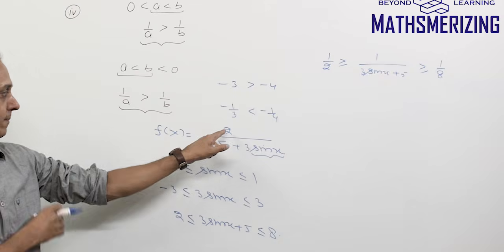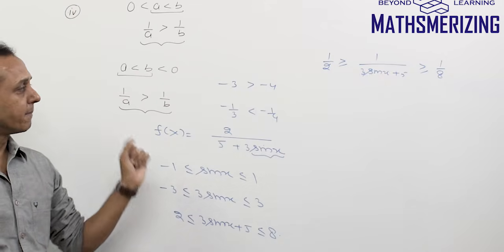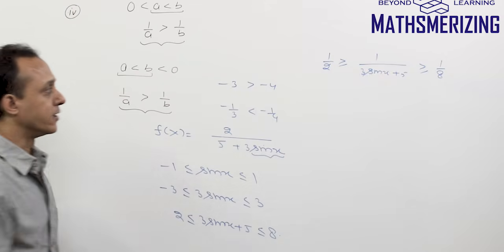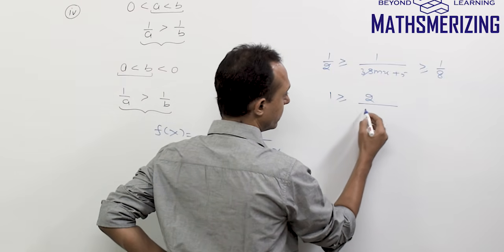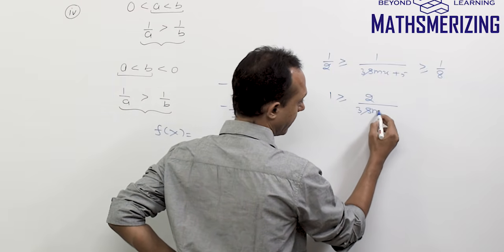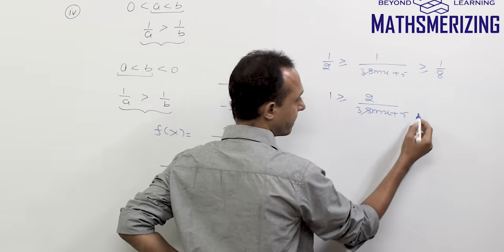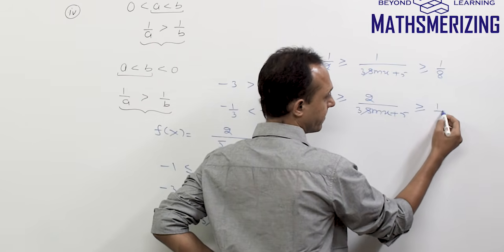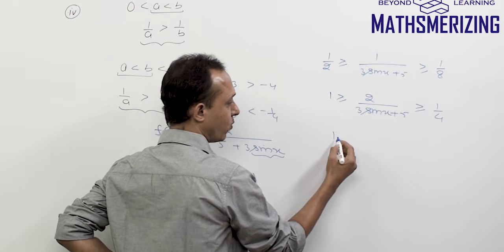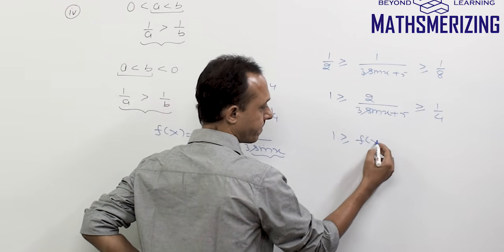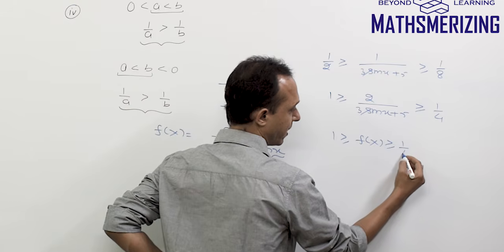Now we are almost there. Now I just need to multiply this by 2. Again, multiplying with a positive number doesn't change the sign. So I'll multiply it by 2. I'll get 1, and this is 2 upon 3 sin x plus 5, and this is 1 by 4. So that's your f(x). So I'll simply write 1 is greater than or equal to f(x) is greater than or equal to 1 by 4.